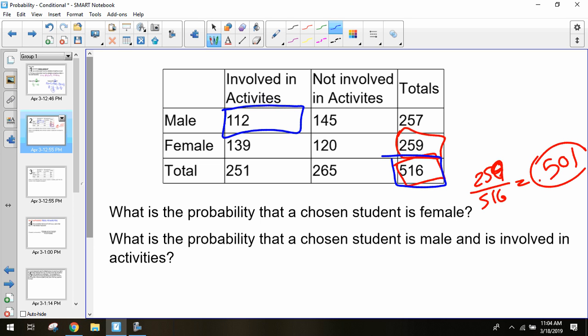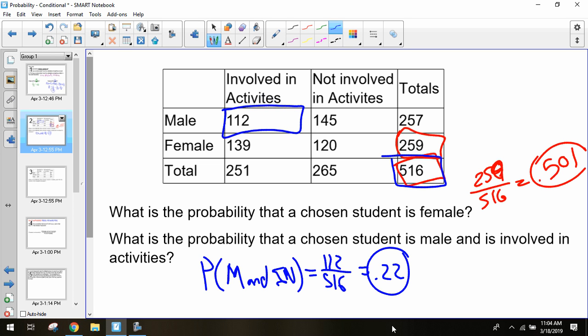And so the probability of being a male and involved in an activity is the 112 over the 516. We're going to talk about that one next, where we have to narrow it down. So 112 over 516, I think, is 0.22. And that's our probability of meeting both those requirements just randomly out of all of the students.